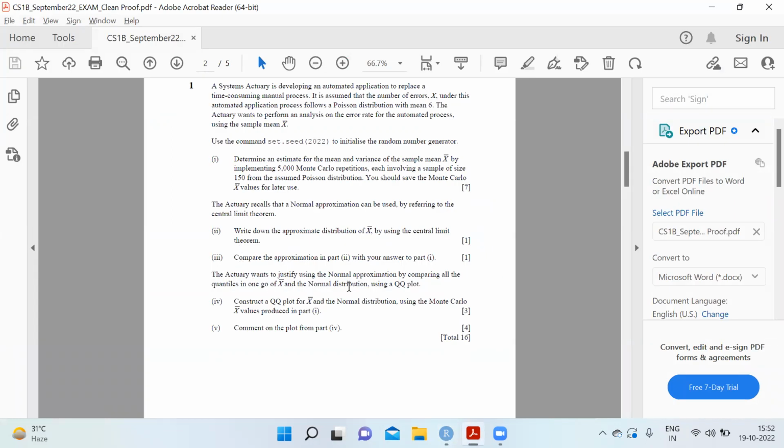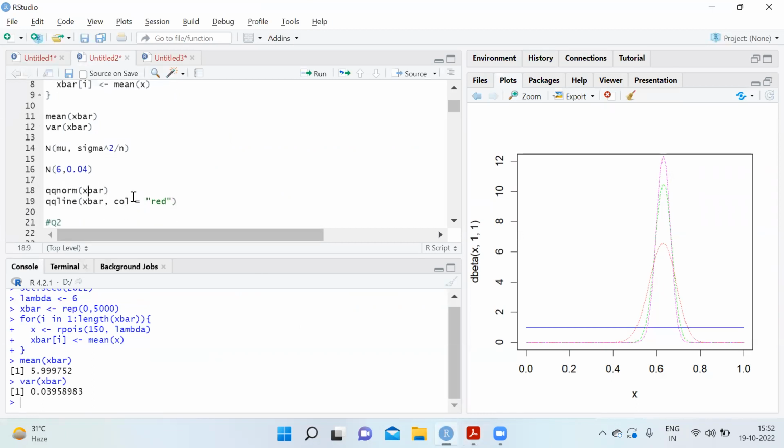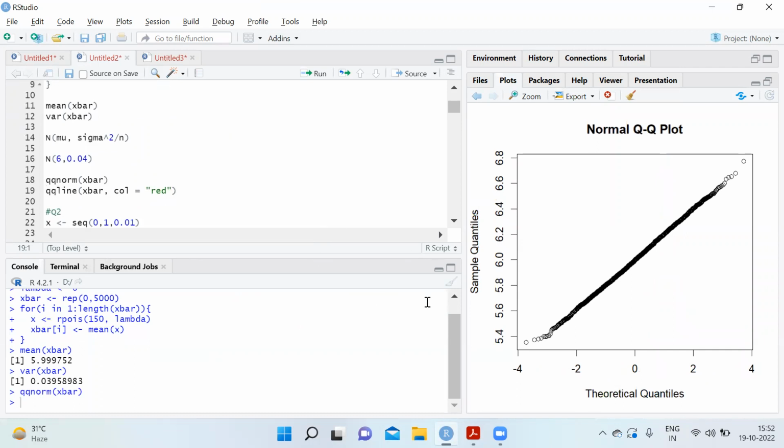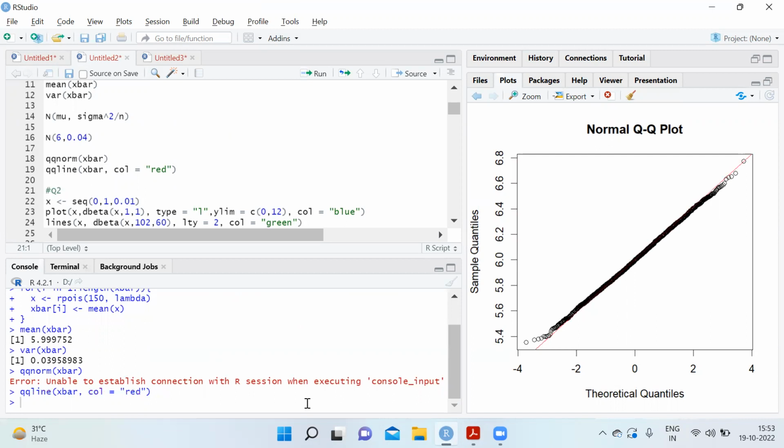The actuary wants to justify using the normal approximation by comparing all quantiles in one go of X bar and the normal distribution using a QQ plot. So we need to create a QQ plot for X bar and the normal distribution using the Monte Carlo X bar values. We can just do a qqnorm of X bar, and this creates the theoretical quantiles and sample quantiles with a normal QQ plot. This is of a normal distribution and this is of the random numbers which we generated. We'll fit a line over this to see how this line actually behaves. So this line is also a good fit.